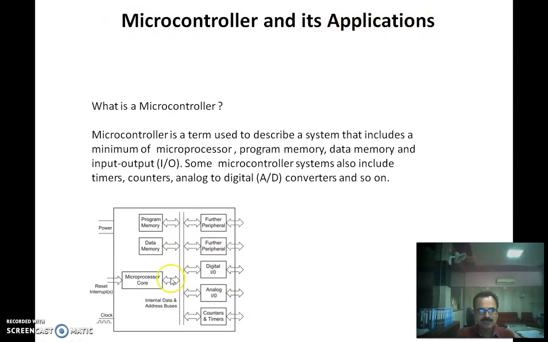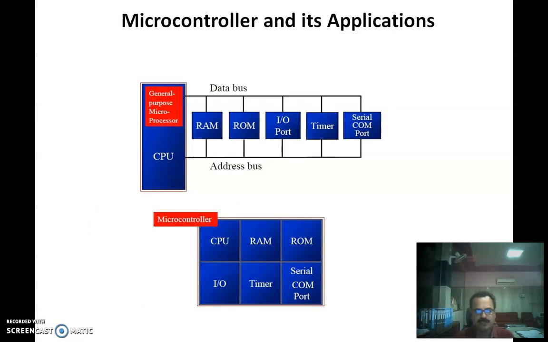Okay. So this is the basic block diagram of a chip that you can approximate as a microcontroller, which consists of a microprocessor core, that is ALU, control unit, then register array, then program memory, then data memory, and apart from that, certain microcontrollers may have analog IO ports, then counters and timers, then serial IO ports, then different peripherals which are available to you on a single chip. Again, it is a clock-driven device which requires an external power supply. So this is all about the microcontroller's definition.